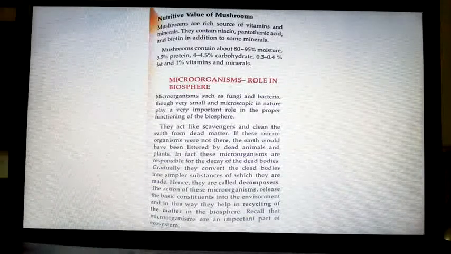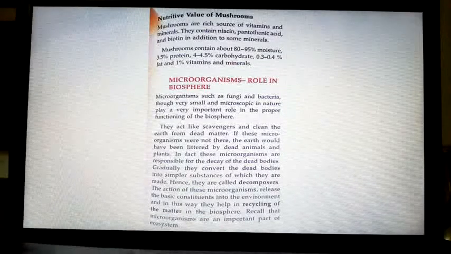Now, so many areas you have learnt: wine, antibiotics, serums, toxoids, bread manufacture, mushroom cultivation. Now, microorganisms' role in the biosphere. Microorganisms such as fungi and bacteria, though very small and microscopic in nature, play a very important role in proper functioning of the biosphere.